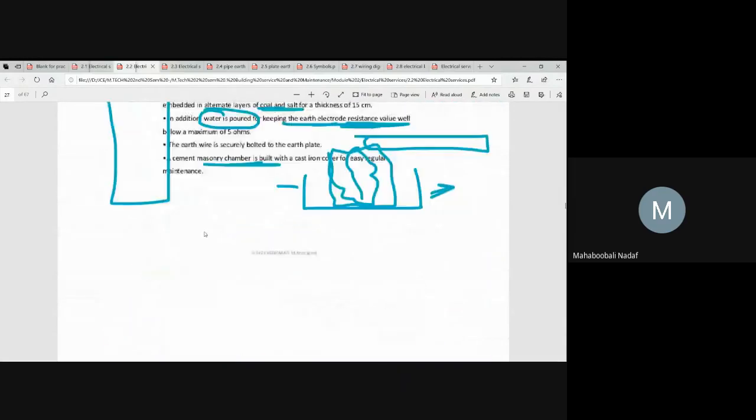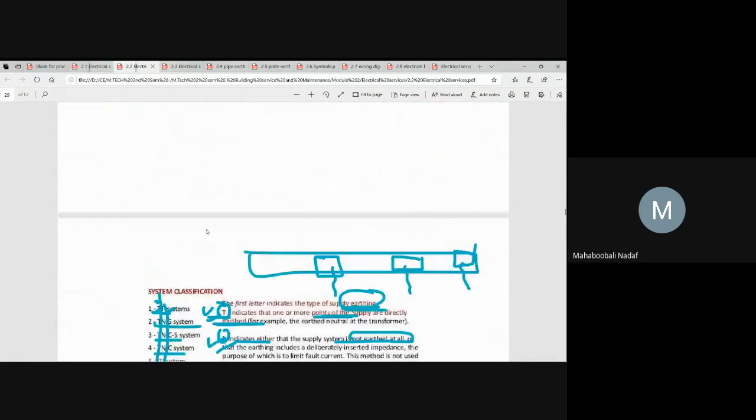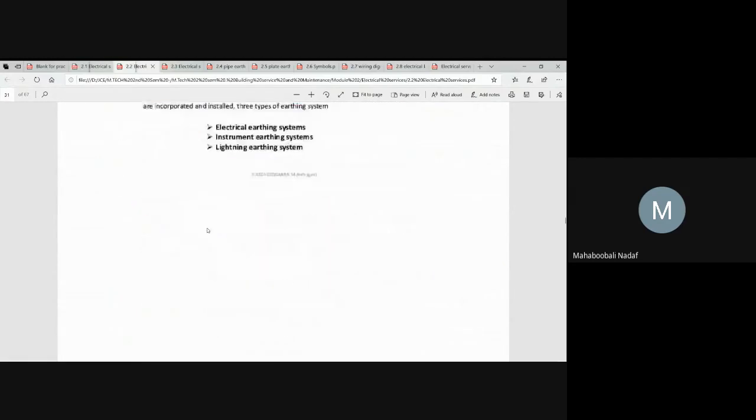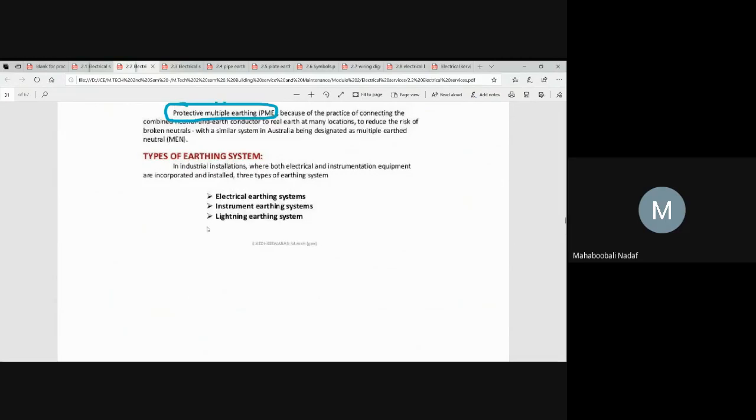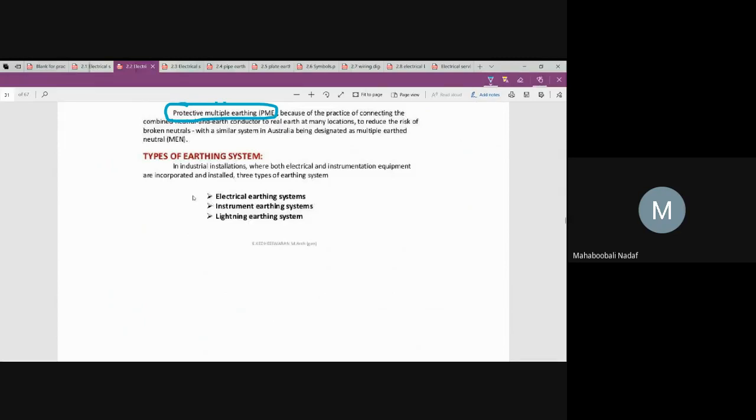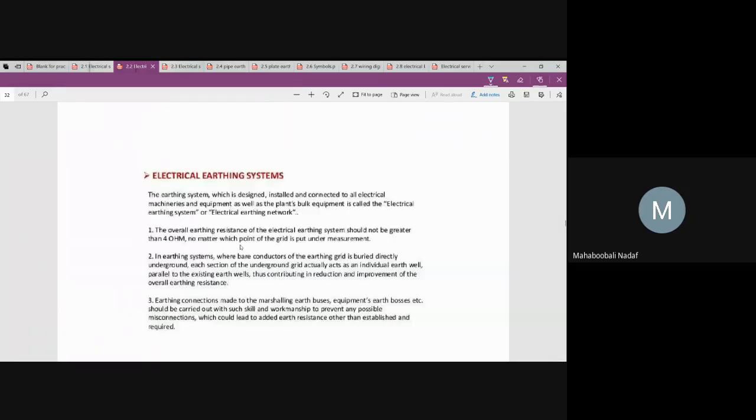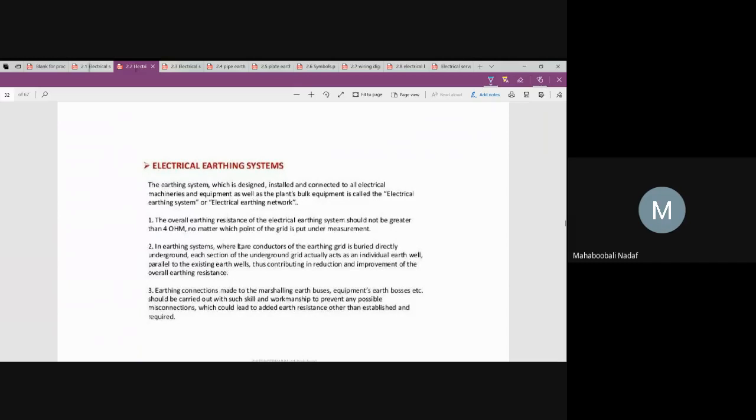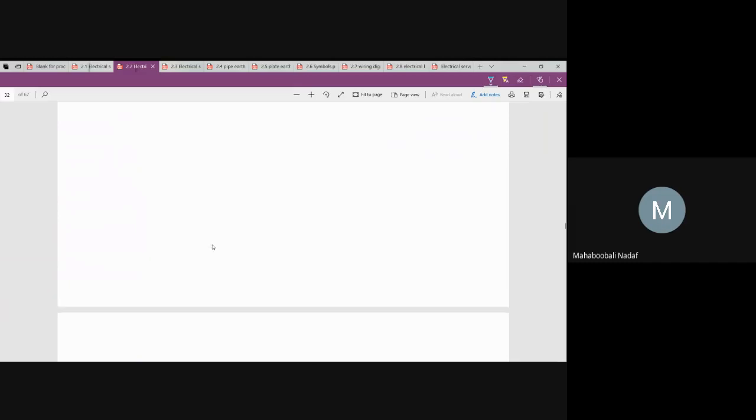So in this one, we have completed what? Earthing we have completed, the types of earthing systems. Yesterday we saw the different types of earthing systems for electrical instruments, for computer and data operating systems, and for lightning earthing systems. Yesterday we completed these things.